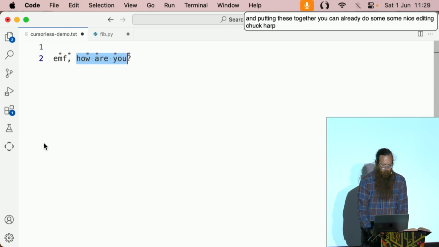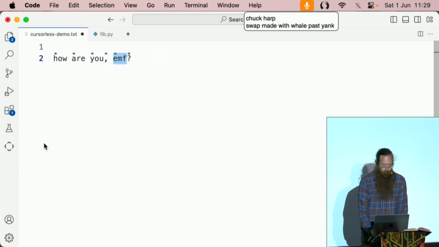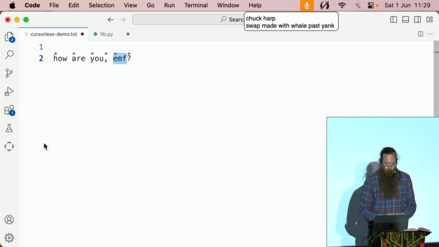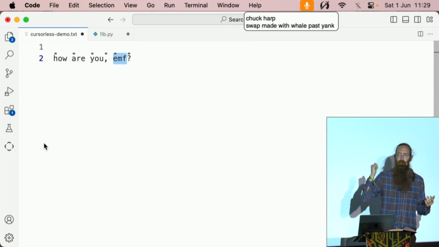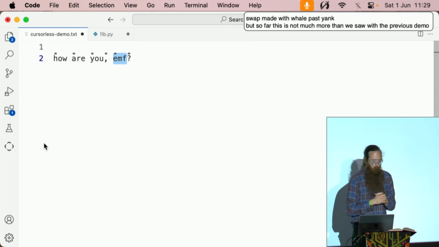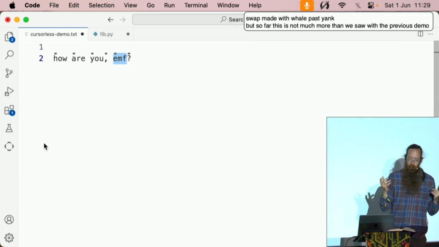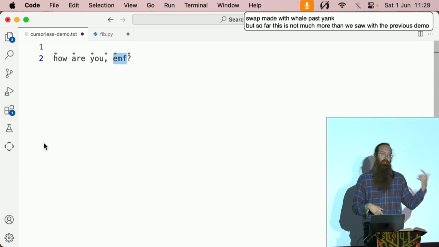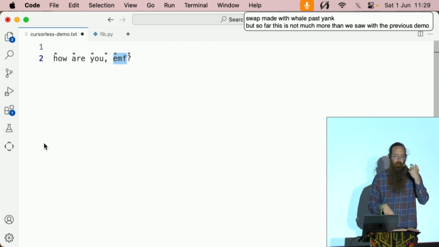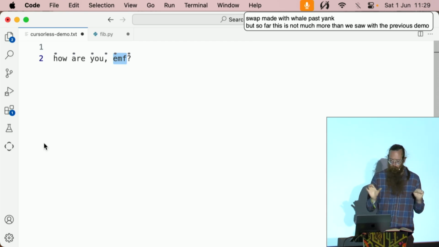Swap made with whale past yank. But so far, this is not much more than we saw with the previous demo. What's interesting about cursorless is it allows you to get a little more complex with your nouns. We're sort of doing verb noun. Take harp. Swap harp with whale.